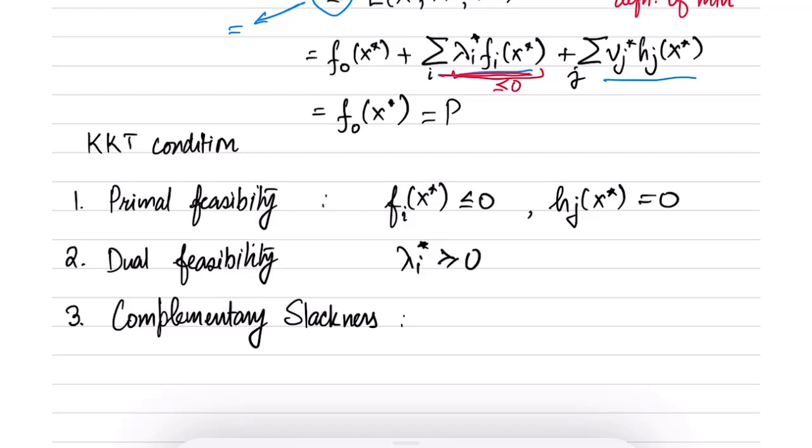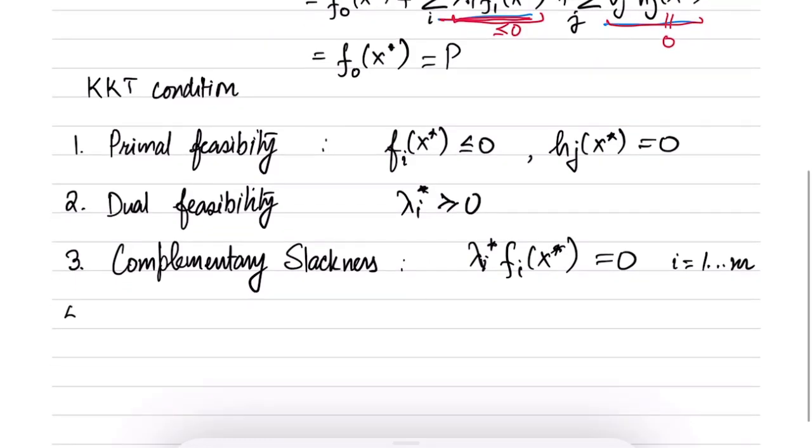It says that lambda i star f i of x star is equal to 0 for i equal to 1 to m, which means that either lambda i star is equal to 0 or f i of x star is equal to 0 or both. It is required because we want to make this term vanish. This term already vanishes because h j of x star is equal to 0.